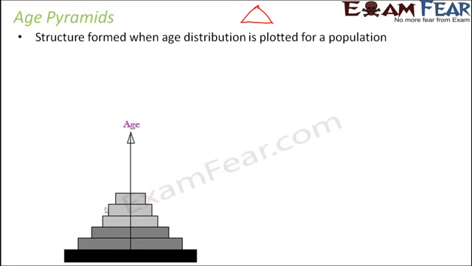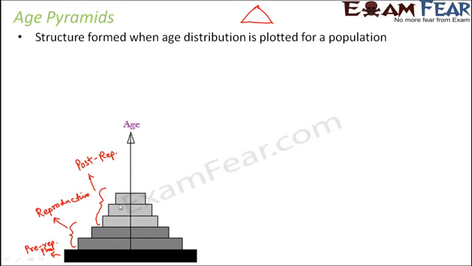Now when you look at this pyramid, the bottom represents the pre-reproductive phase. Then you have this phase, which represents the reproductive phase. And finally, you have these phases which represent the post-reproductive phase.